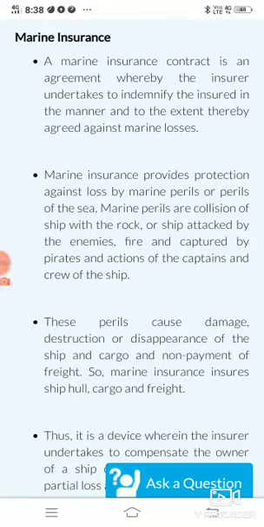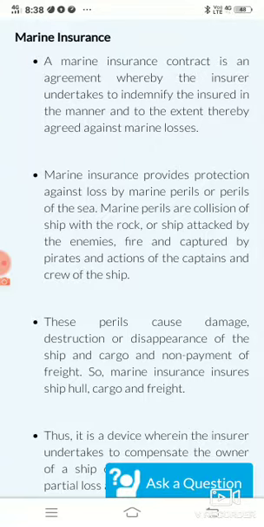Children, let's start another topic of your chapter number 4 today, and that is marine insurance. Students, in the previous video we discussed that insurance is basically a way by which we can provide protection to our property or any physical form of assets or to life.